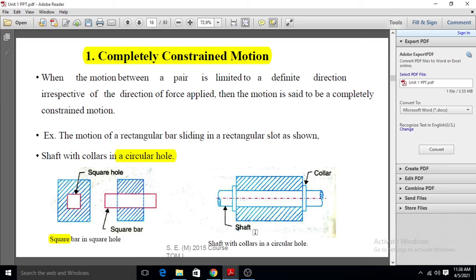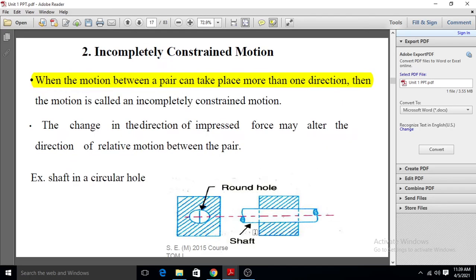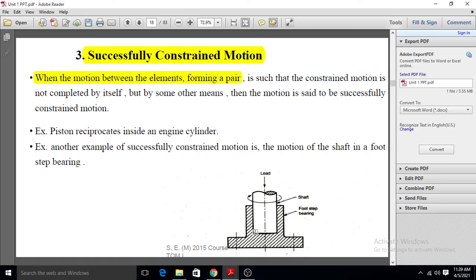In completely constrained motion, we do not apply any external means. Here in the square block and square hole, we did not apply any external load, but it has only one motion. But here, due to this load, there is only one motion. Due to some external means there is only one motion, and such a type of motion is called successfully constrained motion.